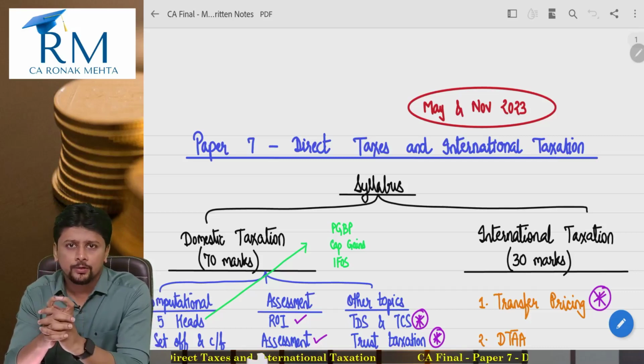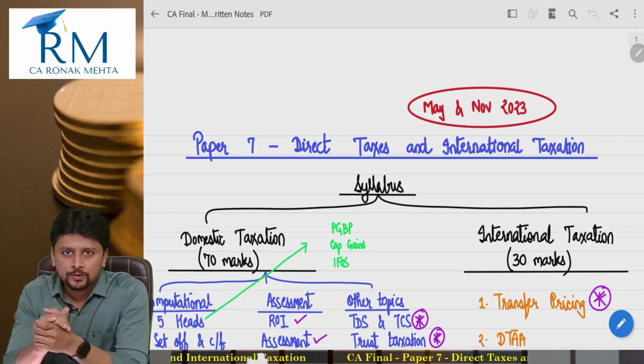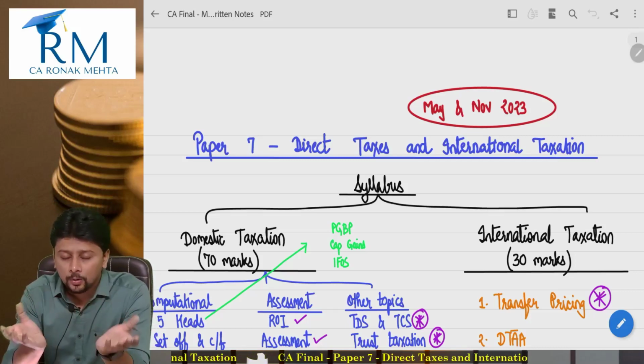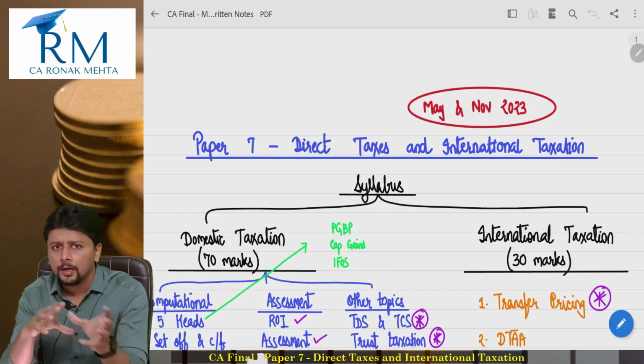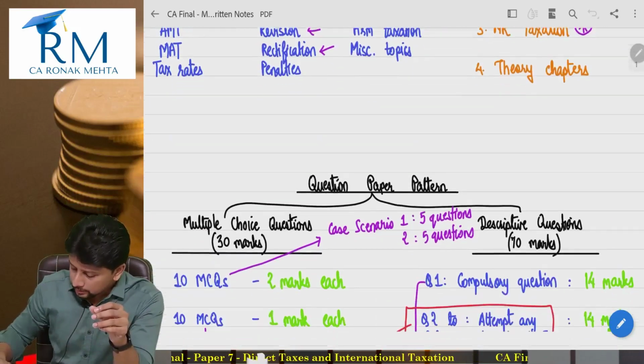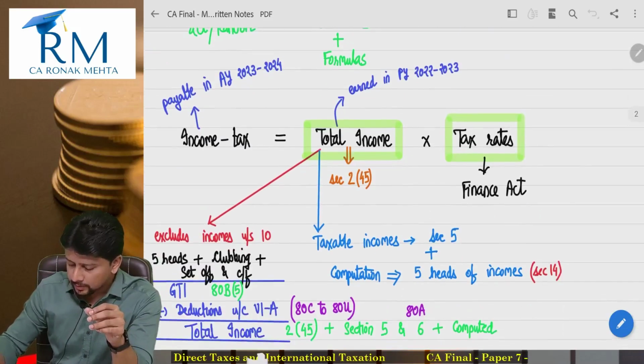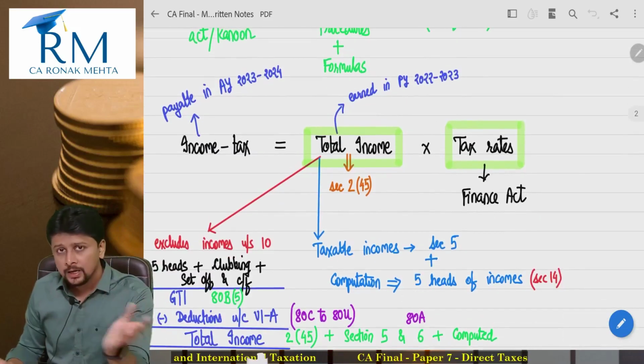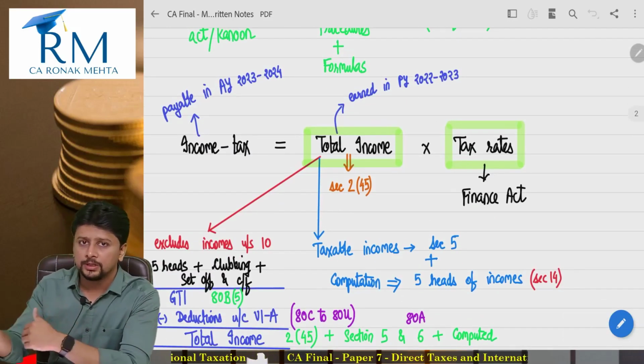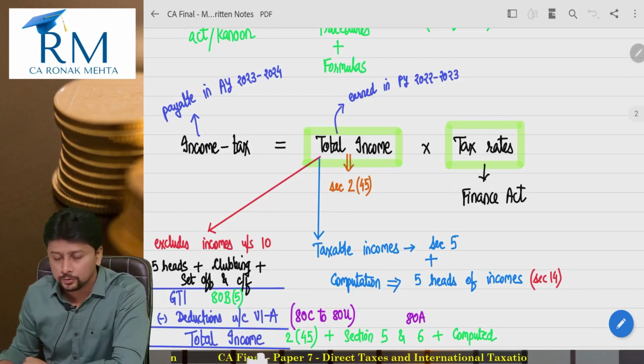Now before we begin our lecture number 2, let's quickly revise lecture 1. First lecture, introduction. I did some basic concepts with you. What's a previous year? What's an assessment year? And how do you compute your total income, tax liability? Total income depends on your residential status. Initially in the lecture we had discussed something about your syllabus and your paper pattern also.